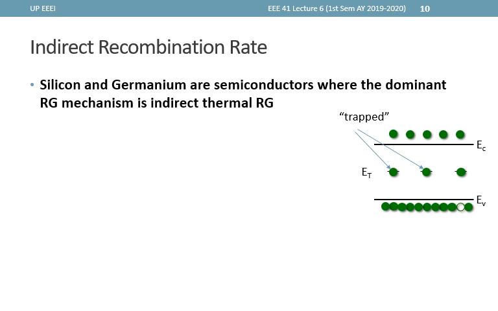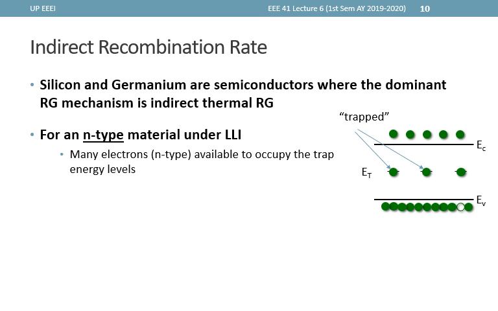Before proceeding, we note that for silicon, which is the most common semiconductor, and also germanium, the dominant RG mechanism is through indirect thermal RG. The following discussion is applicable only for such materials called indirect semiconductors.